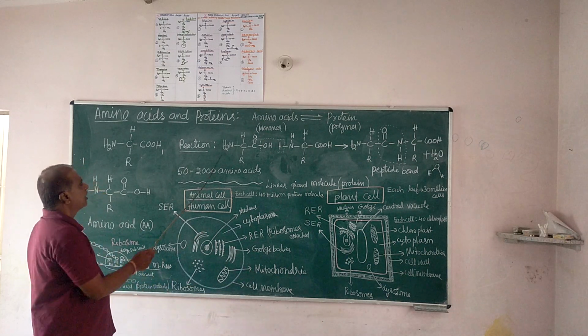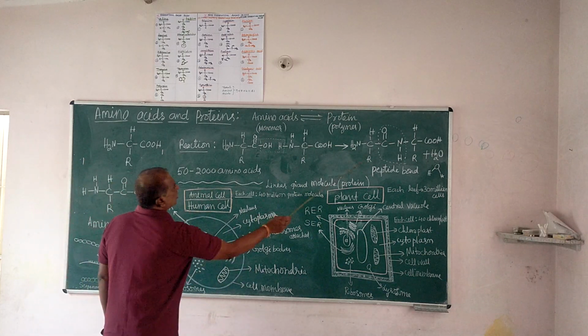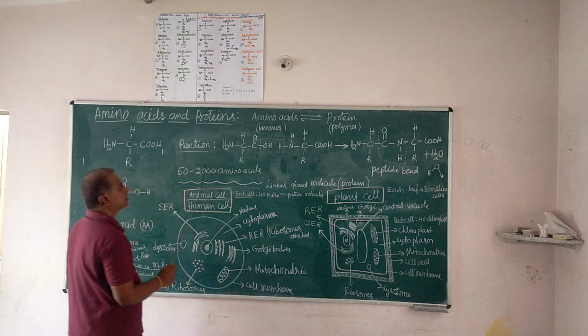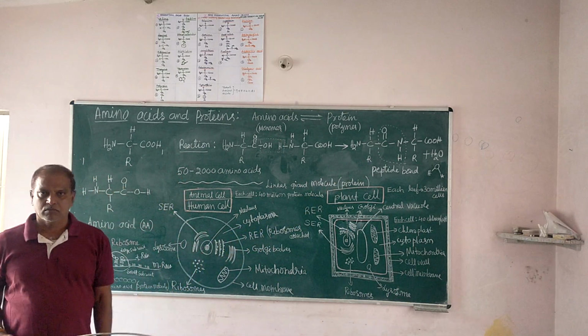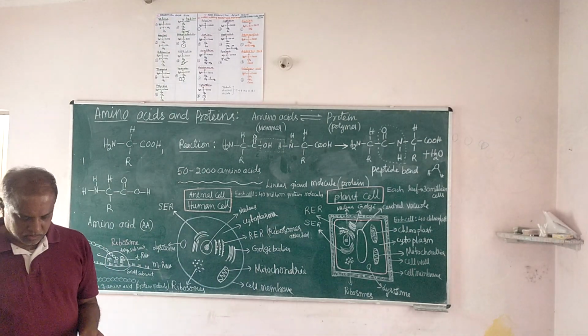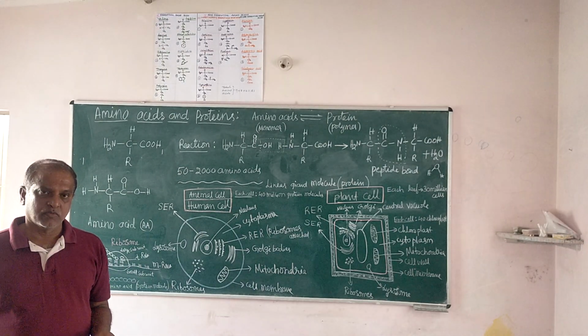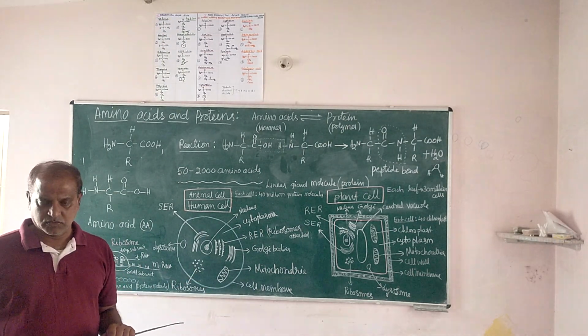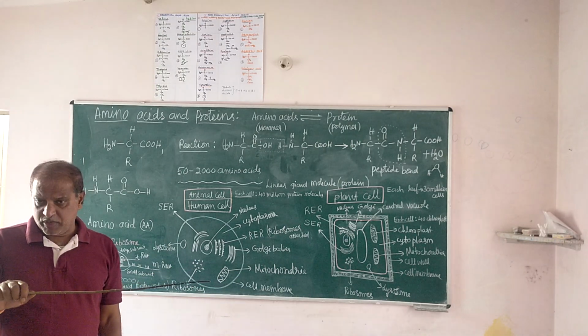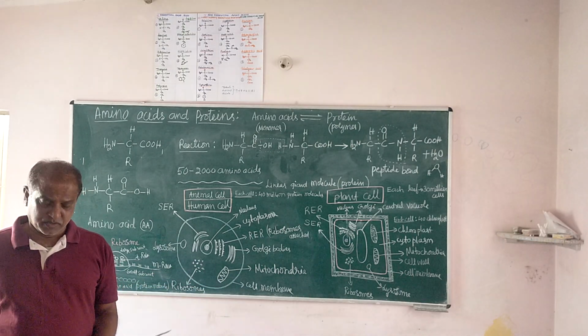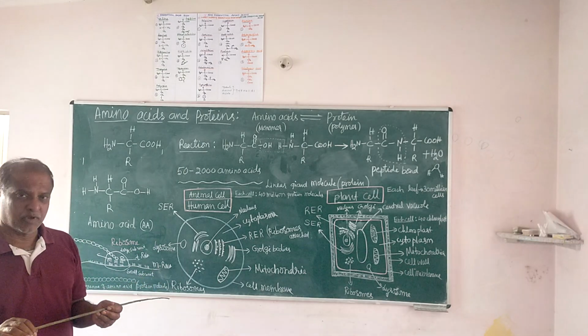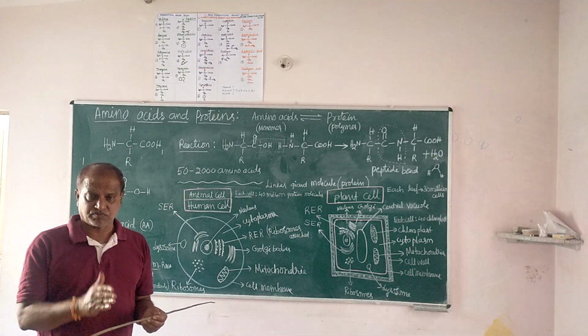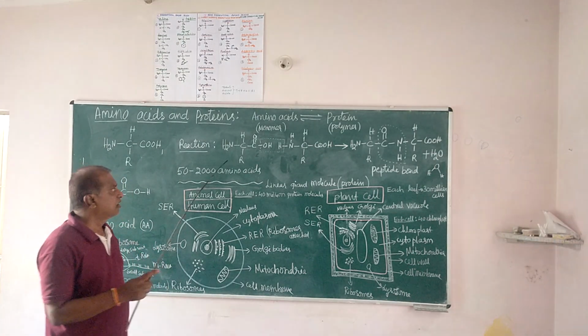What is back reaction? Amino acid into proteins, proteins into amino acids, splicing. That is also possible. In the living system, both ways are reversible. That is, formation of protein molecules, polymerization. And these polymer molecules are also spliced.